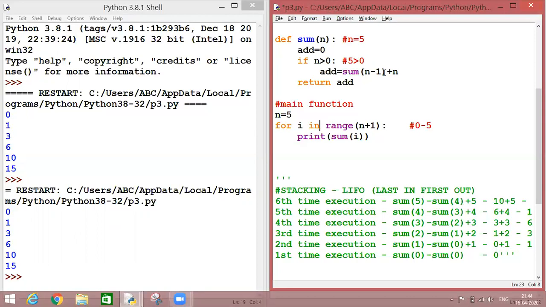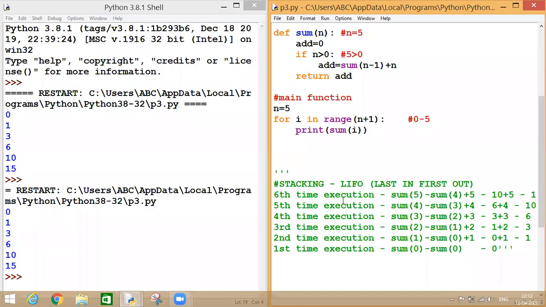Recursion is basically a procedure, let's say this is my procedure, which is repeating itself again and again inside itself. So basically the sum of n minus 1 is not written anywhere else, but it is written in the same function definition. So this function is known as a recursive function, and this process is known as recursion.